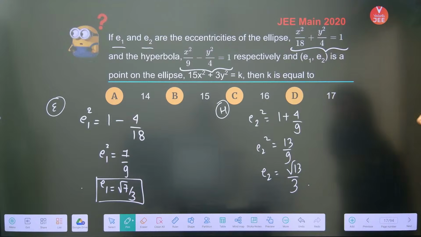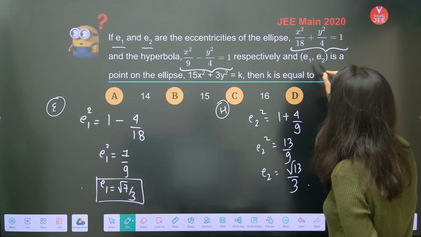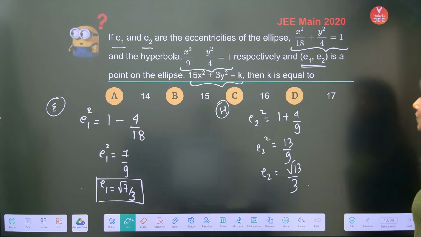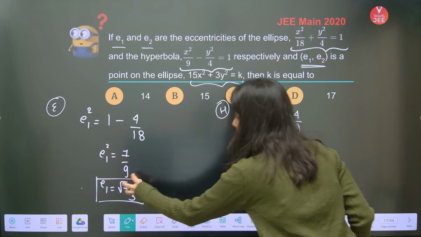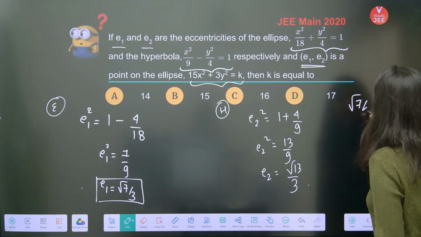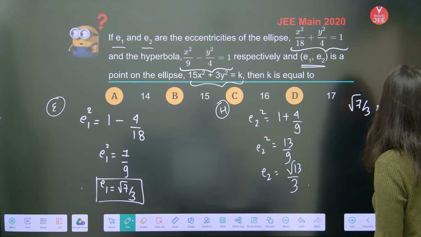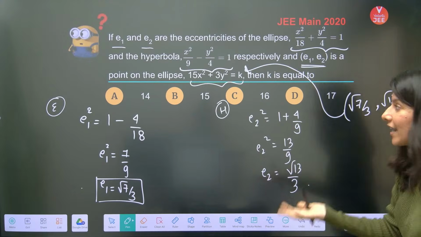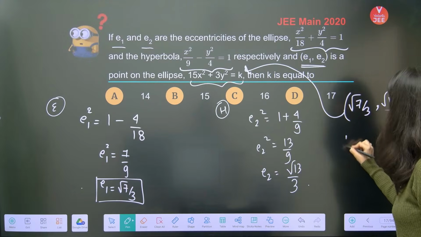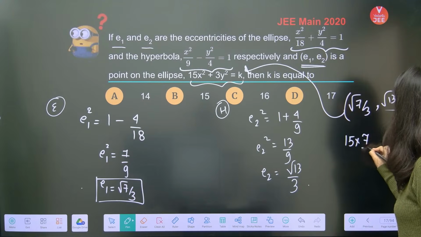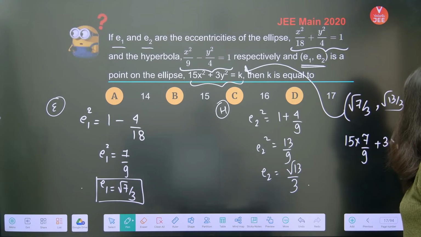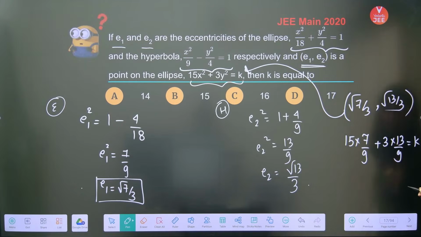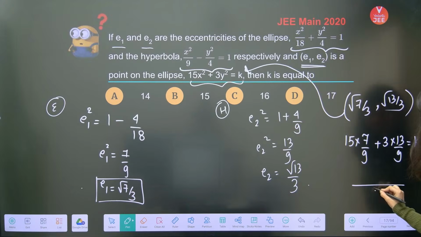Alright. Now what they are saying is E1 and E2 are the eccentricities, and E1 comma E2 is a point on this ellipse. Then K is equal to what? That means root 7 by 3 comma root 13 by 3 is the point which we can directly satisfy in this ellipse and get the value of K, guys. So just do it right away. 15 into 7 by 9 plus 3 into 13 by 9 is equal to K.